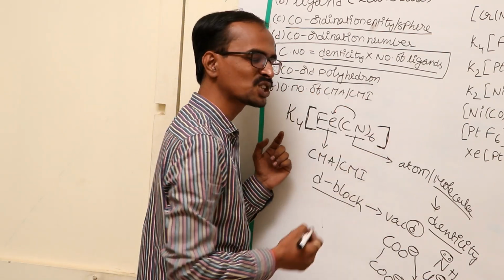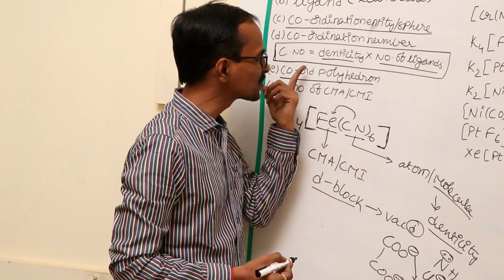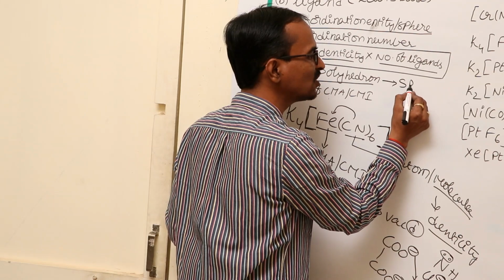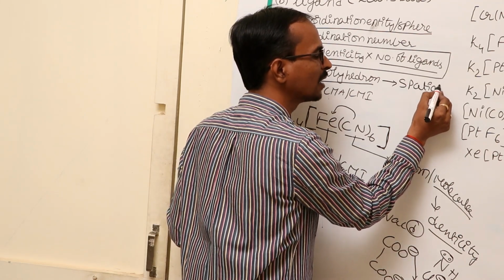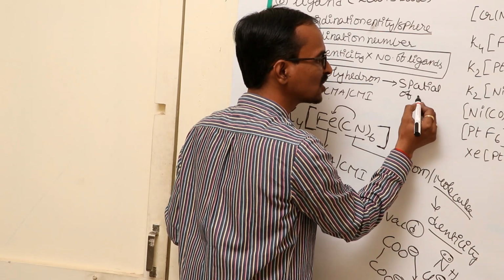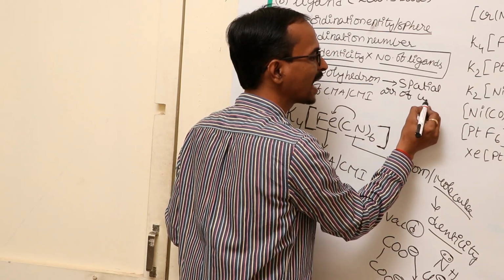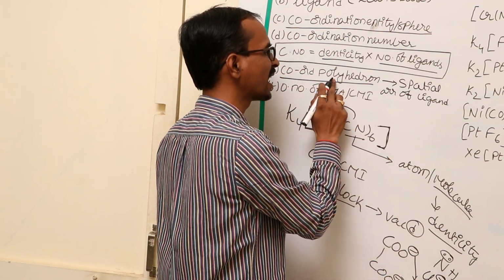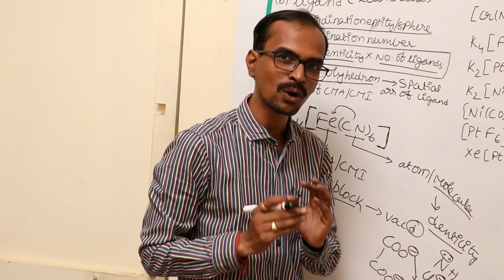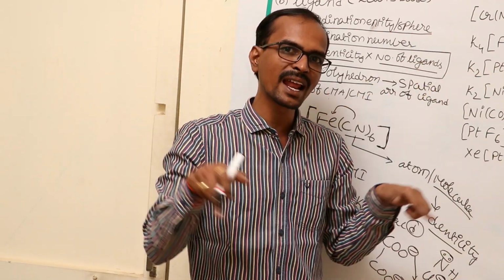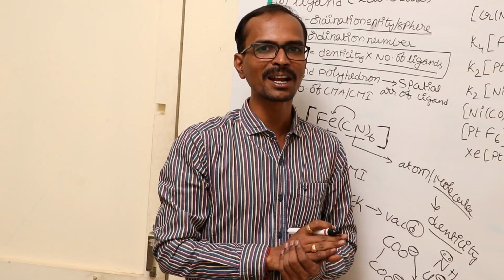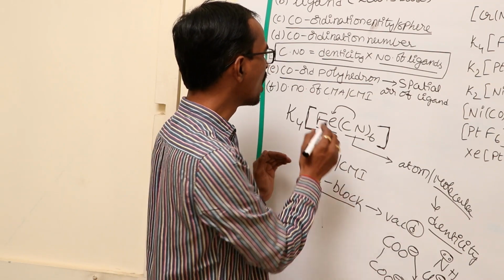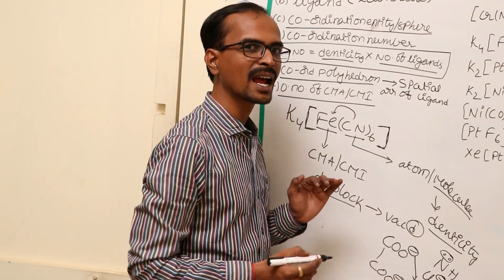Coordination polyhedron, the next term we will get in complex compounds, is nothing but the spatial arrangement of the ligands around the central metal atom. Spatial arrangement of ligands around the central metal atom or central metal ion is referred to as the coordination polyhedron. Next, the oxidation number of the central metal atom or central metal ion.